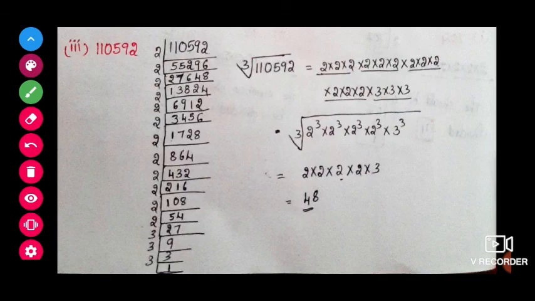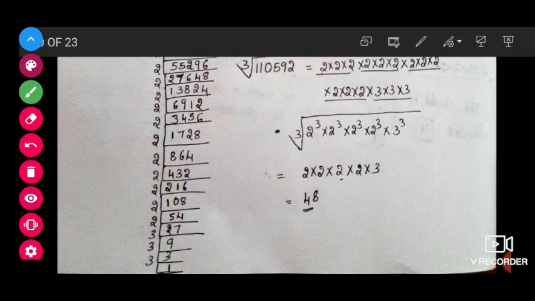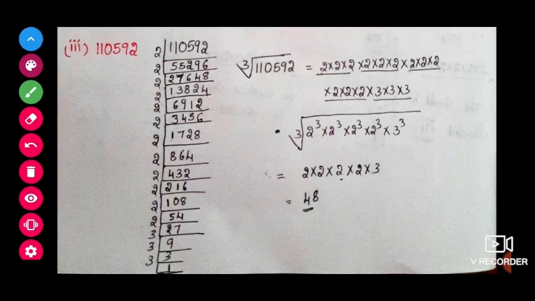Next, 110592. Same way, this is a long big number, so a long prime factorization. First I will do it step by step, children, with the 2 table. First 2 5s are 10. 1 is remaining. 10, again 2 5s are 10.